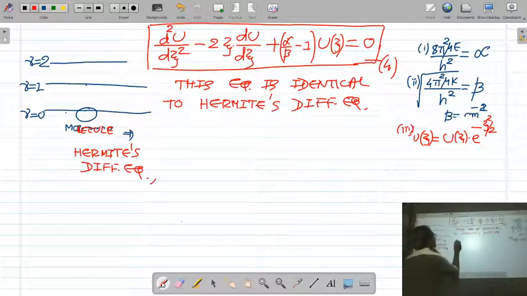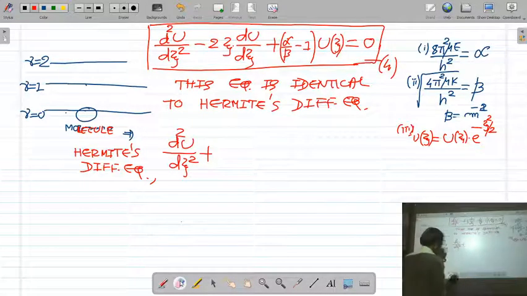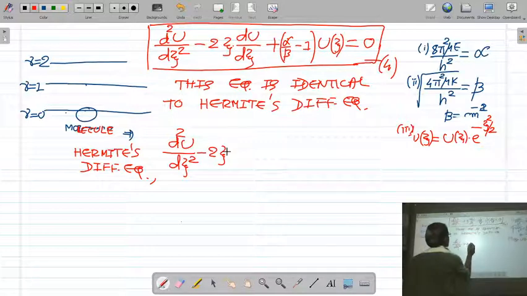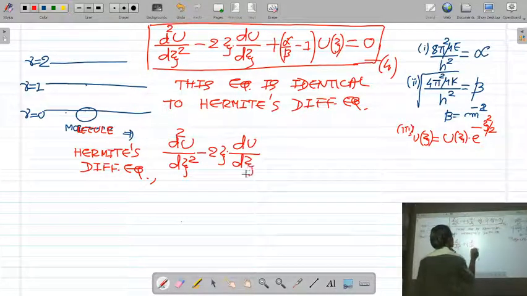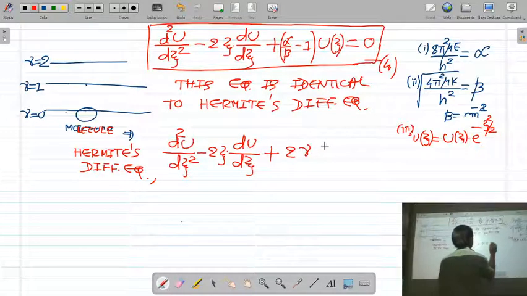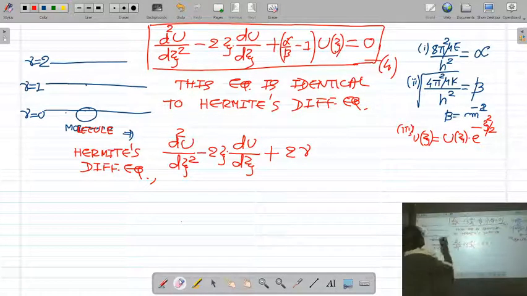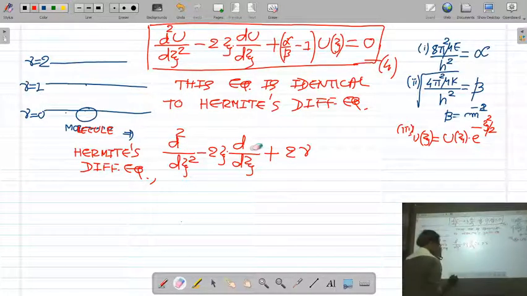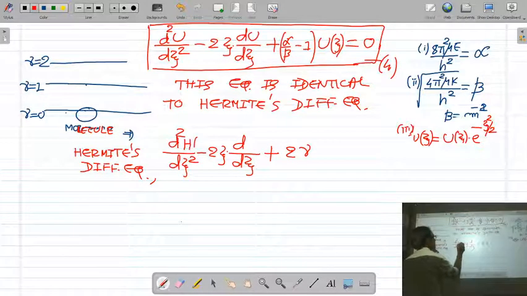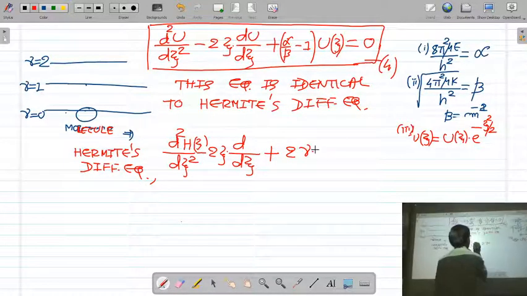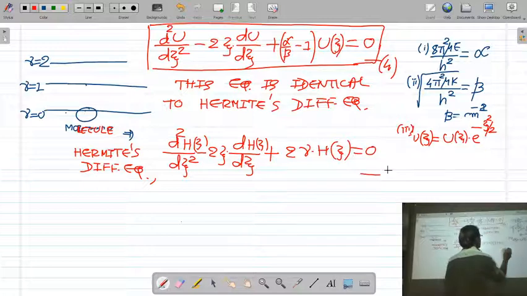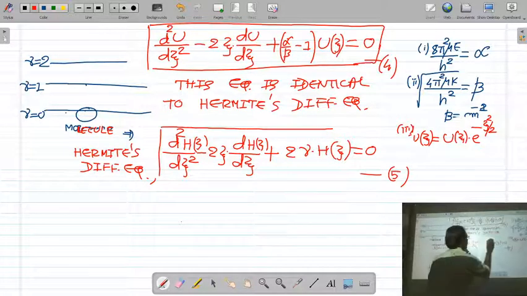It is given by d square u upon dj square minus 2j du by dj plus 2 nu h xi is equal to 0. This is the standard form of Hermite's differential equation.